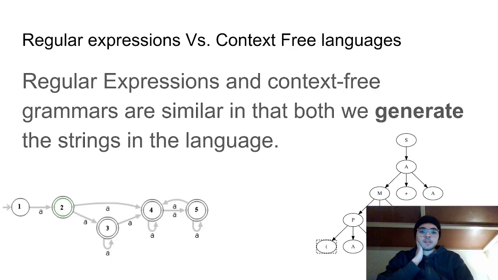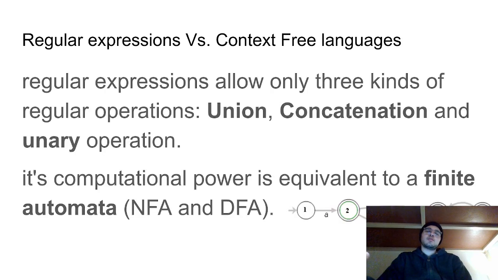So, what is the difference between regular expressions and context-free grammars? The main similarity between them is that both of them kind of generate all the strings in the language. But the main difference is that regular expressions only allow three kinds of operations. So we only have union, concatenation, and unary operations. This is equivalent to a finite automata, like NFA or DFA.